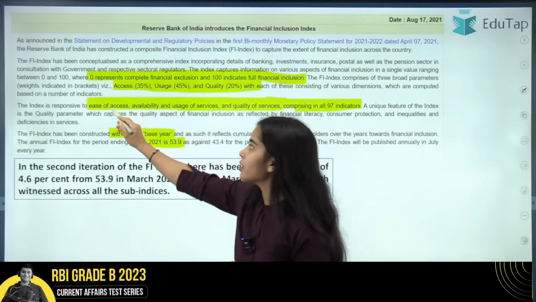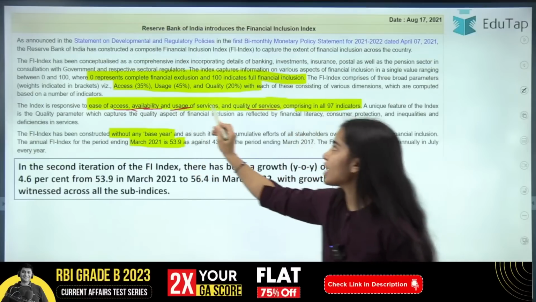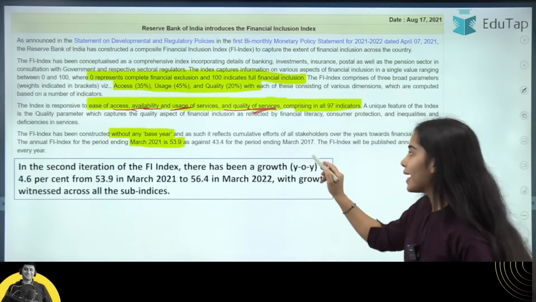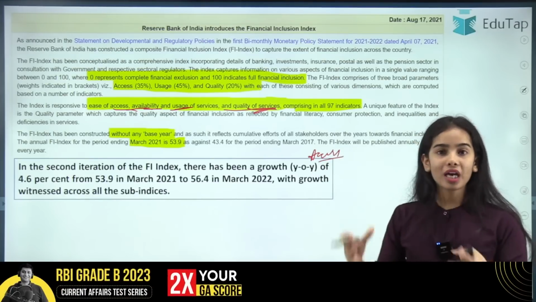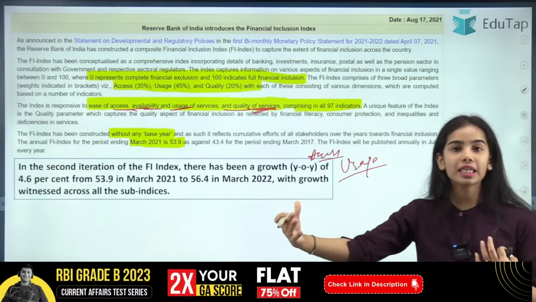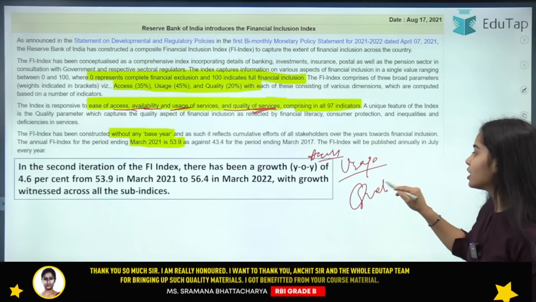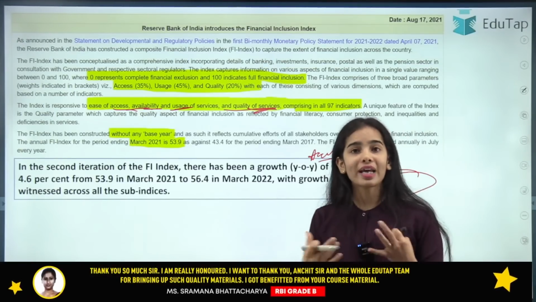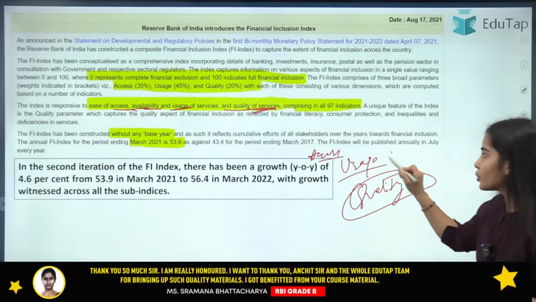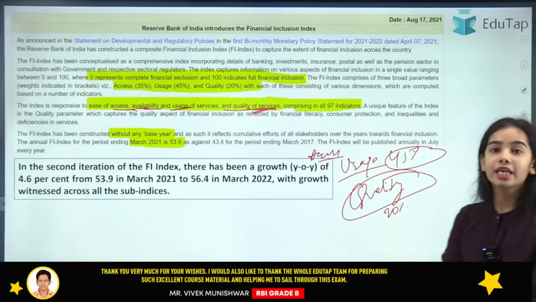So the 3 parameters are access, usage and quality. Access means that you should have access to the products and the financial services. Then the usage, you should also be using it. Just by having access, financial inclusion is not happening. You should also be using it, and the products and financial services should be of quality. The access is given 35% weightage, the usage is given 45% weightage in the Financial Inclusion Index, and the quality is given 20% weightage.